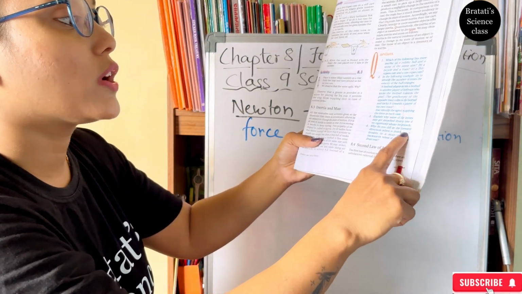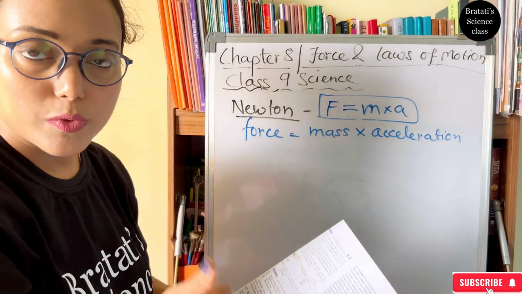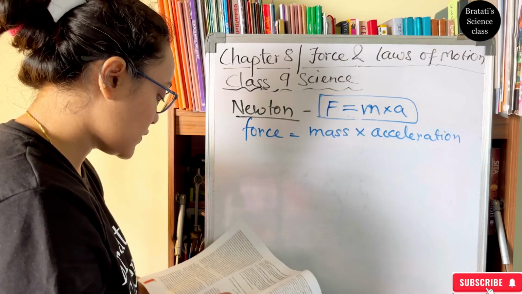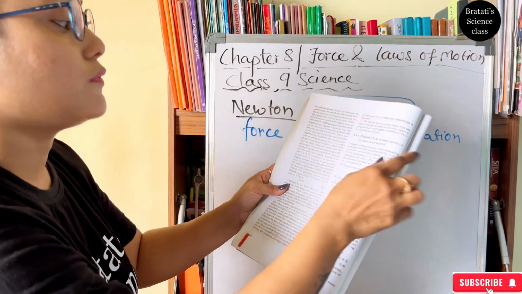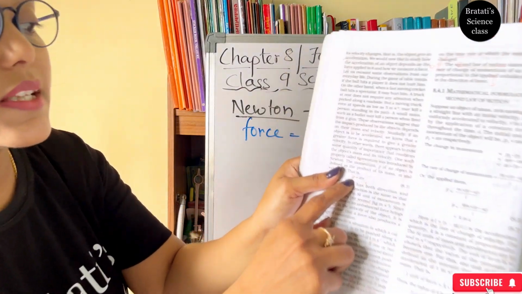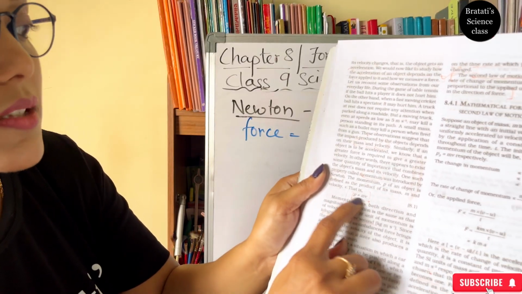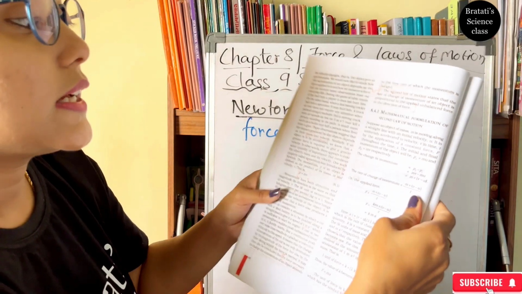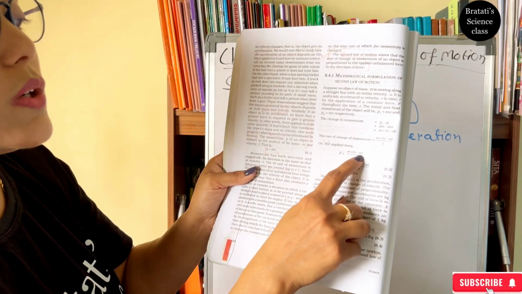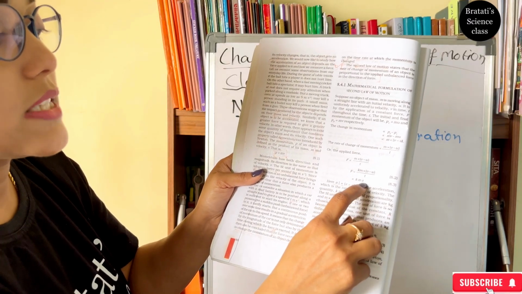Why do we fall in the forward direction when the brakes are applied in a moving bus or moving vehicle? We discussed this already. Now the second law of motion, based on this we have a mathematical formula. Here you can see the momentum P. The momentum P is equal to m into v, where m is the mass and v is the velocity. Now the derivation of the second law of motion we have done: F is proportional to m into (v minus u) by t, which is k, the constant, into mass into acceleration.